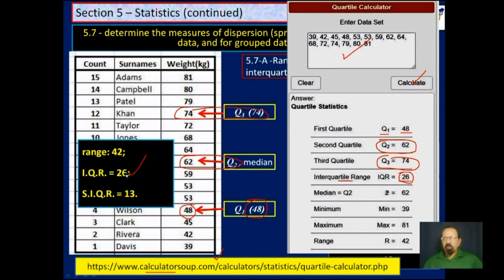26. The median is 62. Well, that's a measure of central tendency. The minimum is 39, which is here. Maximum is 81, which is up here. Therefore, the range would be the difference between that, which is 42, which is what we had here. This calculator does not allow me to calculate for the semi-interquartile range.